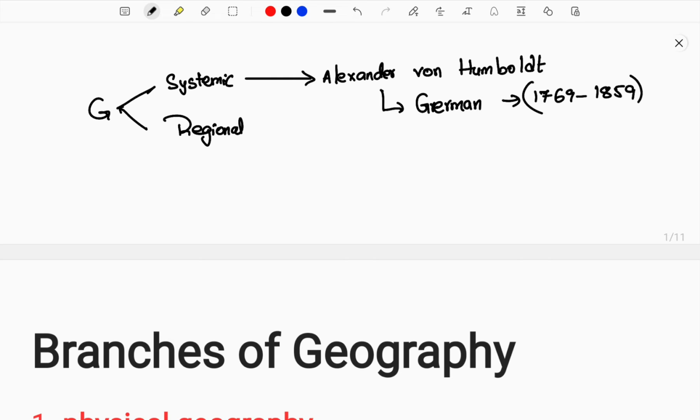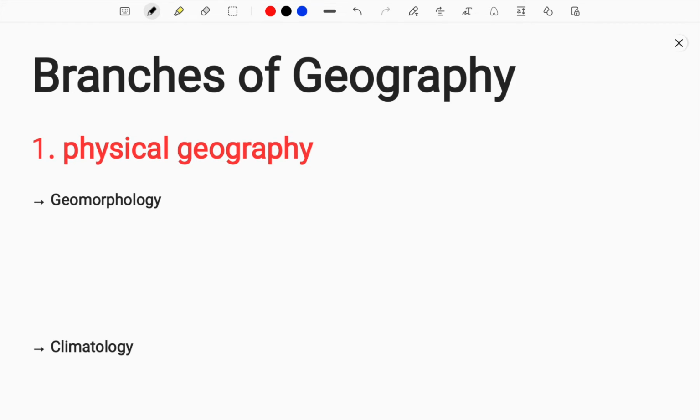Now we're going to study how systematic geography is subdivided and what is important about it. First of all, the branches of geography. Studying these branches will help you understand what most geography students also prepare for geography prelims. This also stands as a main syllabus. You can consider this as a syllabus, or as the different branches of geography that are required for your UPSC.